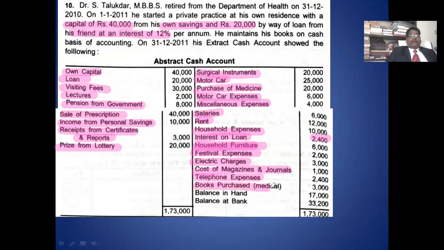Books purchase is an asset, goes to the balance sheet. Cash in hand, cash at bank, are assets and go to the balance sheet. Out of these, assets you take in the balance sheet. Expenses related to profession go to the professional account. Then household related items go to household. Clear?